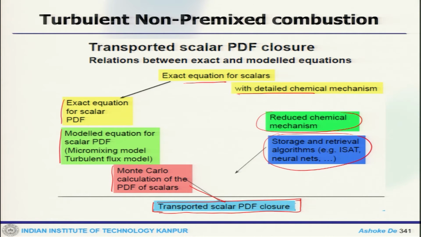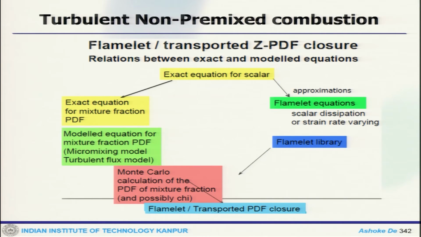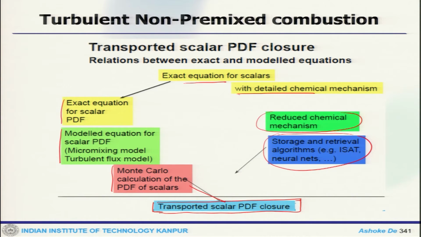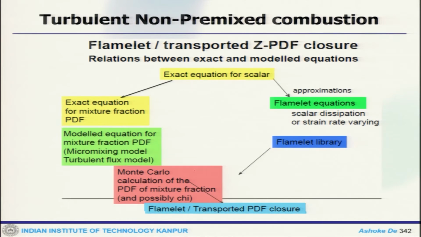And we get this transported PDF approach. The other one can be the Flamelet or transported jet PDF closure, which means that instead of solving this scalar transport or mass transfer equation using the Monte Carlo technique, we can close that using the Flamelet. And how is that done?